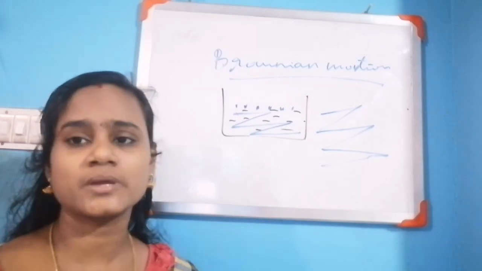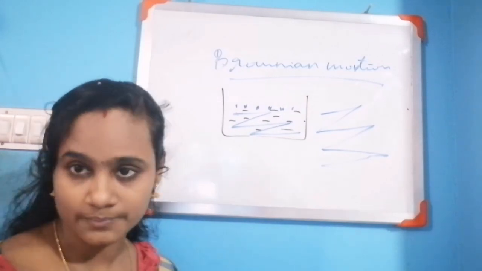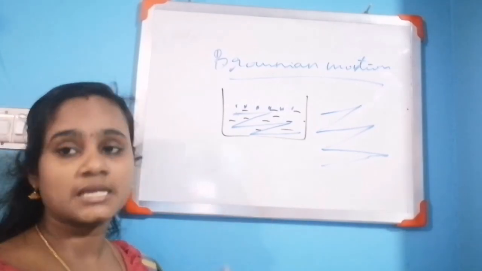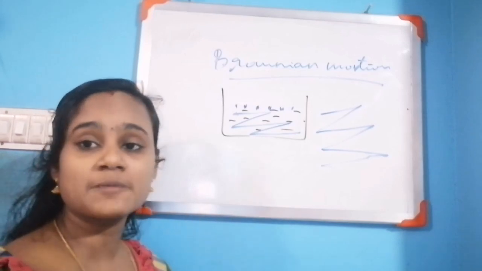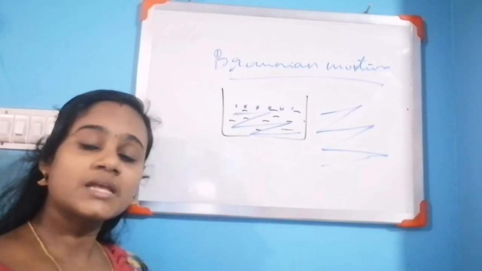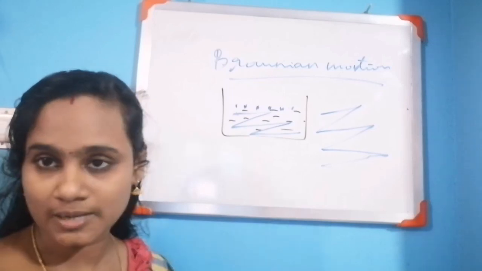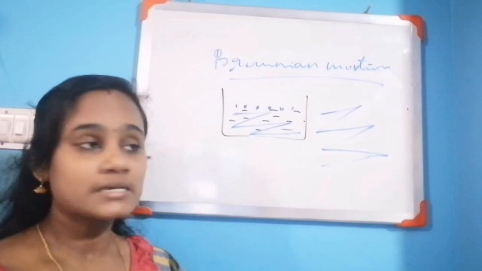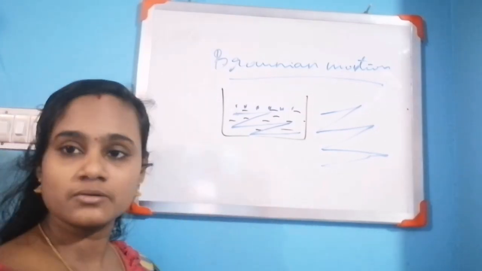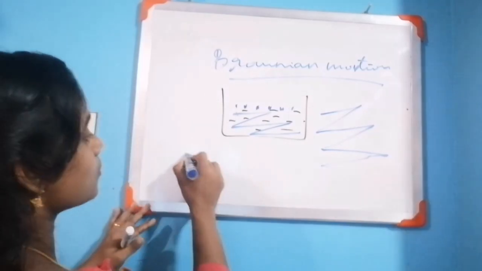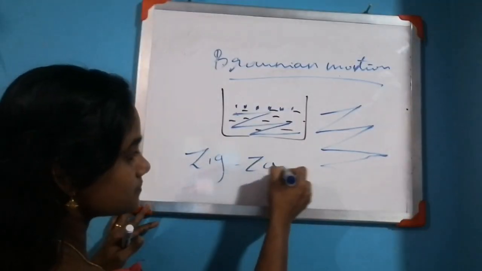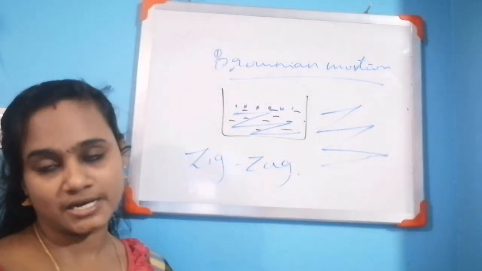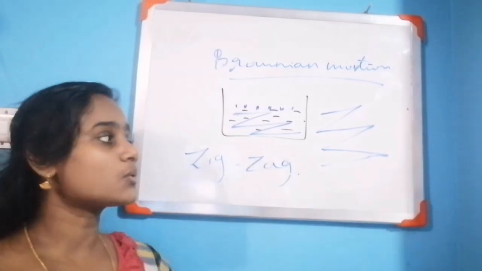That is a definition that is very, very important. What is Brownian motion? Zigzag movement of the suspended particles in a medium, whether a liquid medium or a gaseous medium. That is Brownian motion. I hope it is clear. Here you just write: zigzag movement of the suspended particles in a liquid or gas. That is Brownian motion.